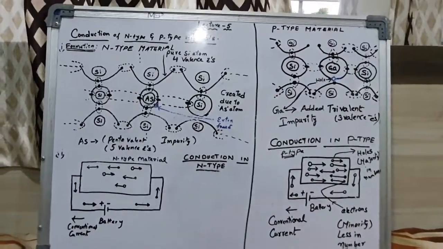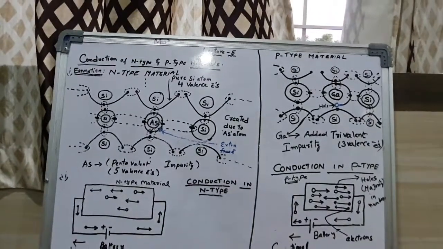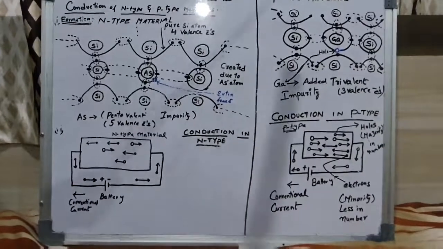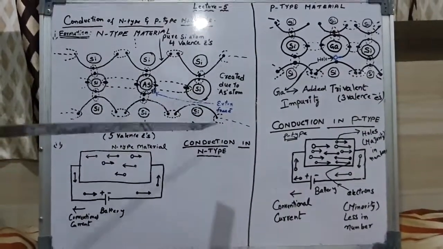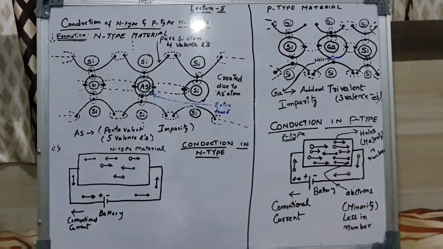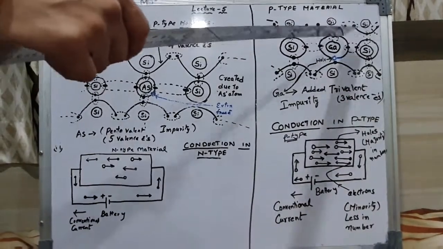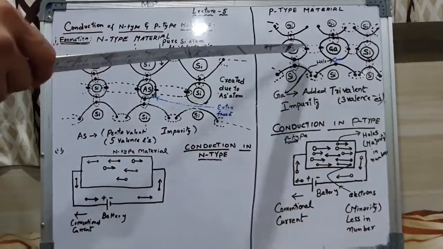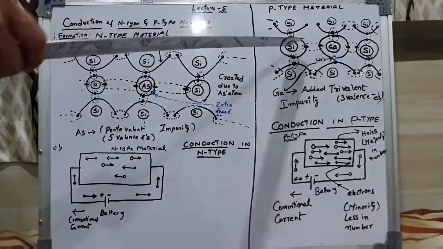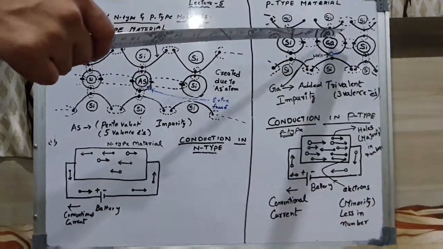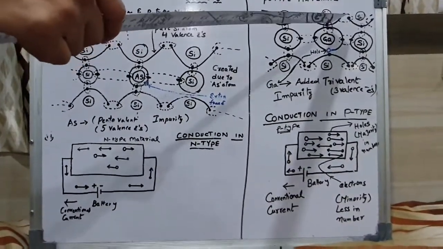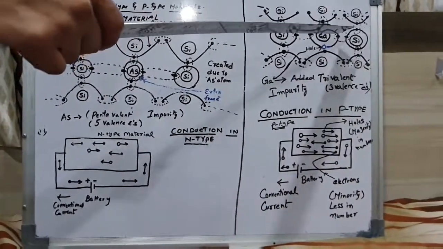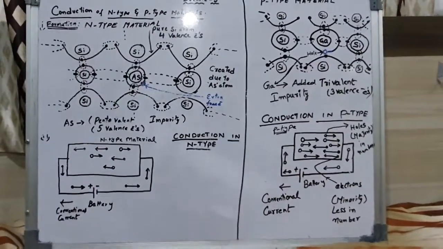The trivalent impurities are gallium, indium, boron. Like this we can use. The impurity which is added, we call it acceptor impurity. Why? It contains 3 valence electrons. Here one electron from gallium forms a covalent bond with a silicon atom, another valence electron forms a covalent bond with this atom, and one more covalent bond is formed here.